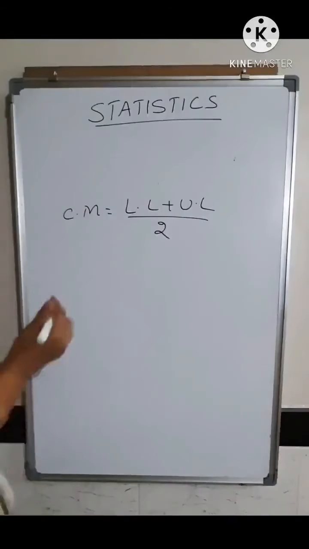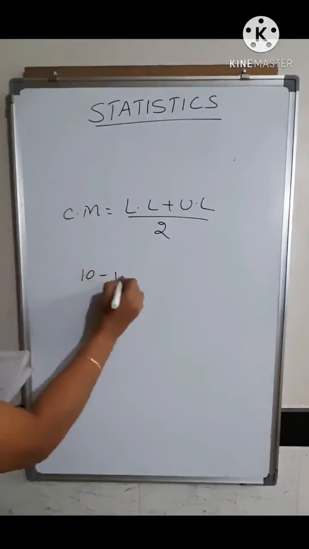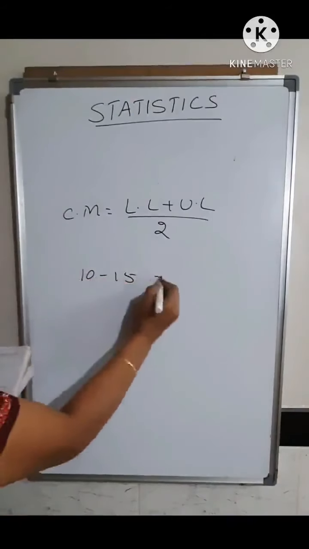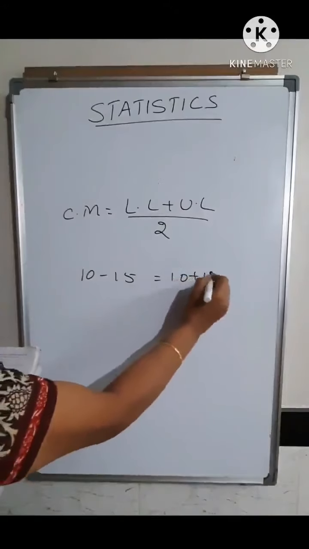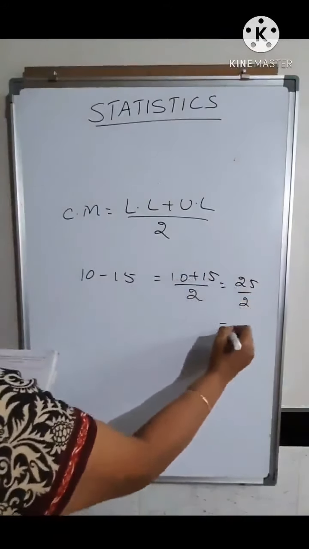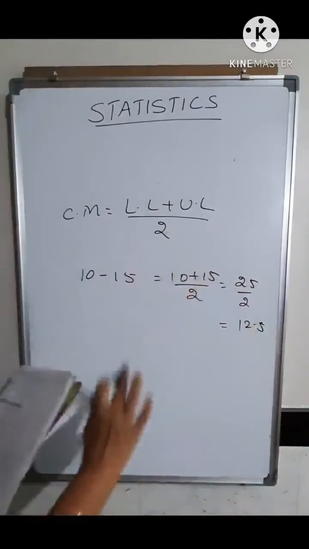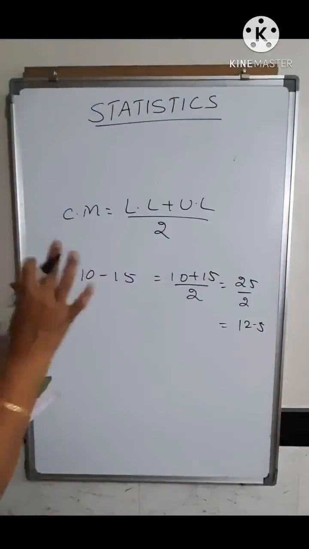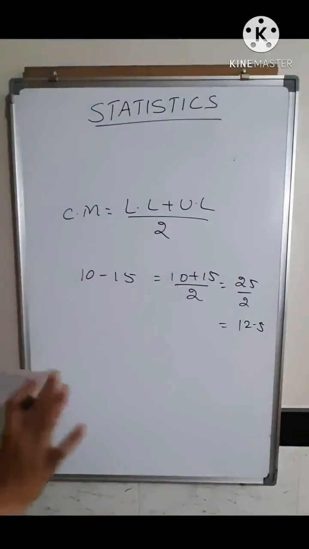For example, if you have got 10 to 15, to find the class mark you add these two, that is 10 plus 15, and then divide by 2. That is 25 upon 2, which will give you 12.5. So this is how you find the class mark, whether it is continuous or discontinuous.